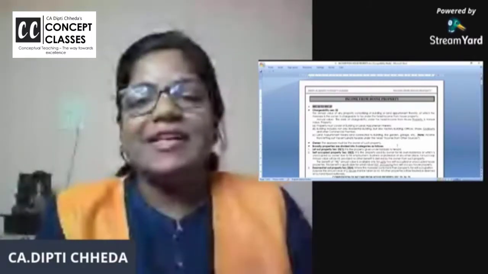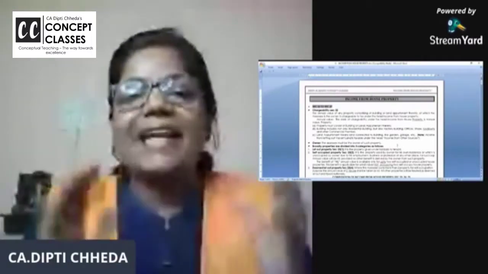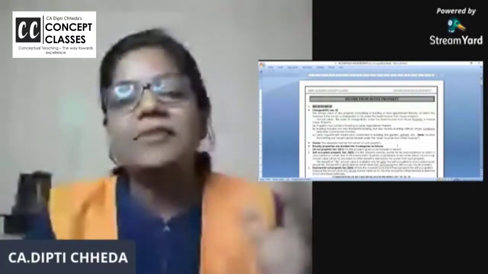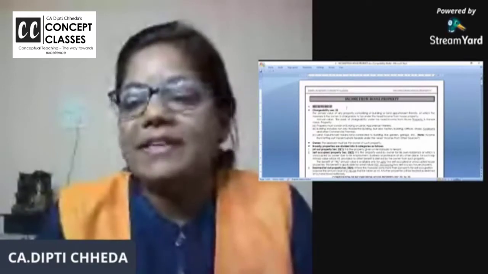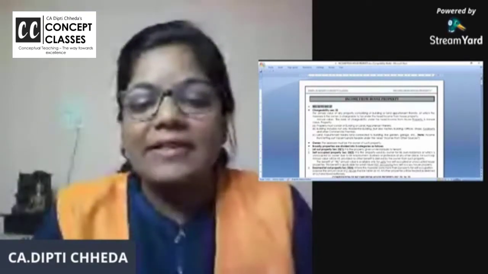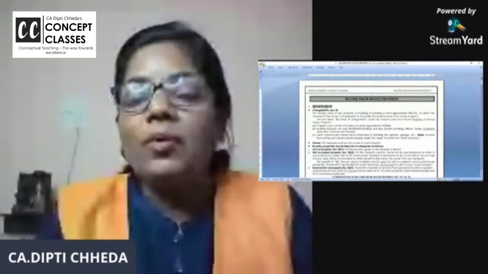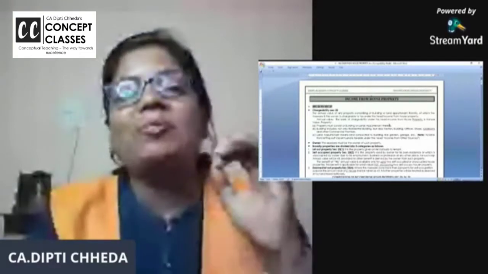Right. So income from house property is actually the second head, wherein the sections covered are from section 22 to 27. Okay. So first, this can be covered only when you get rental income from a property.